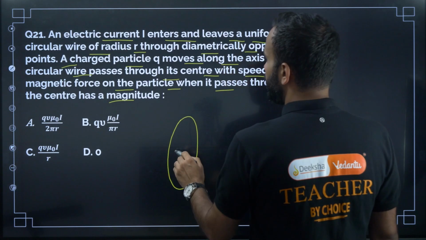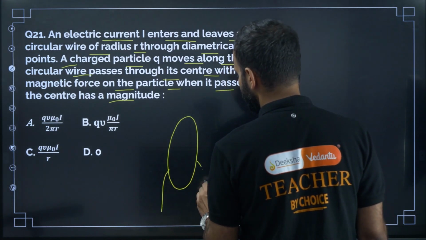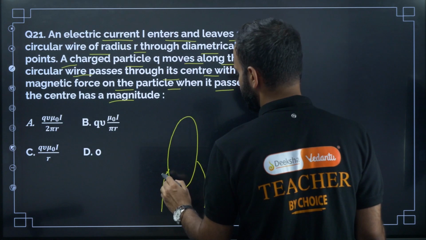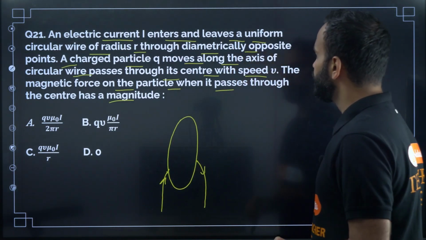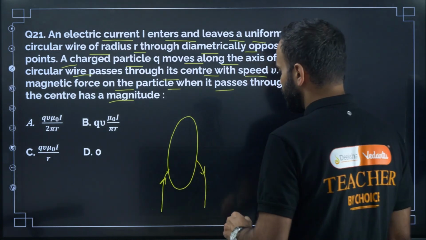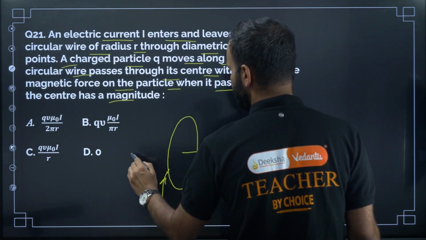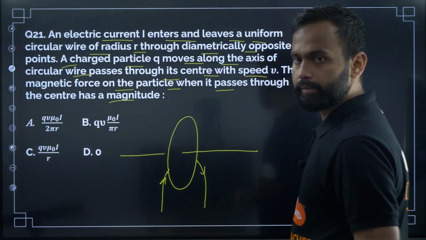Here the current enters and leaves diametrically opposite points. Okay, these two are diametrically opposite points, right?